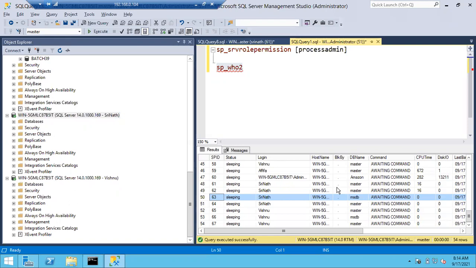Who is running, on what database they are running, at what time they started running, what is the status of this particular process, what query they are running, how much CPU, how much disk IO, how much temp DB they are utilizing with that process. Everything you can track using this table. Up to this it is clear, right? Please mute it. Up to this it is clear, right? Yes, sir. Okay. Fine.